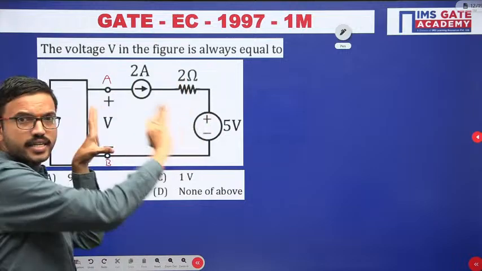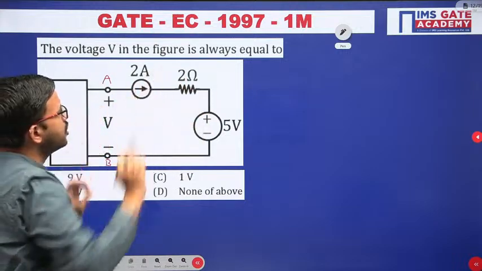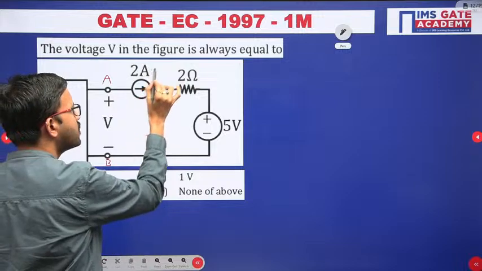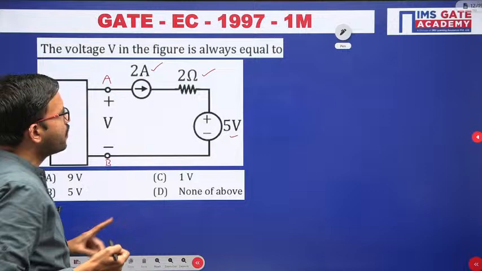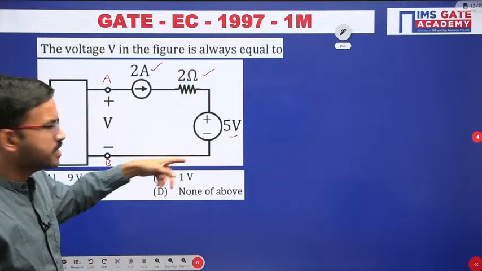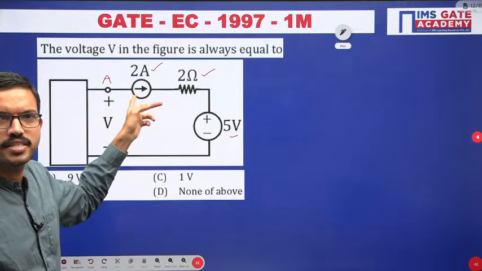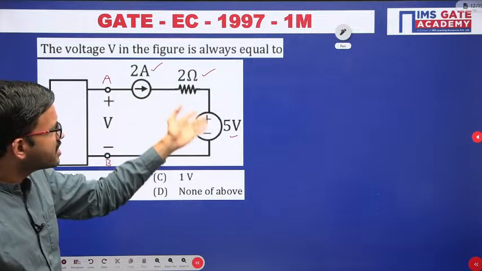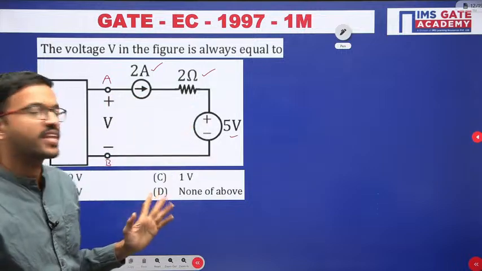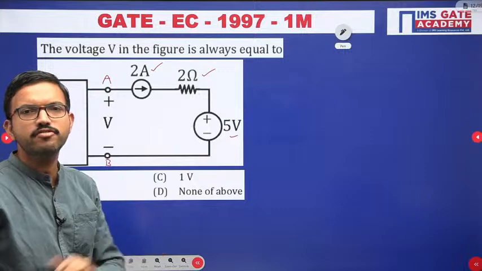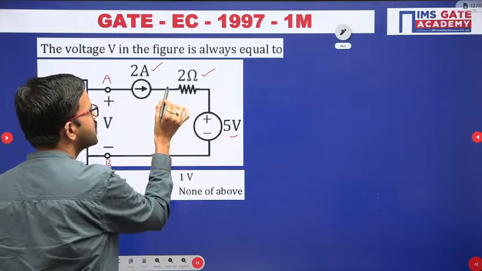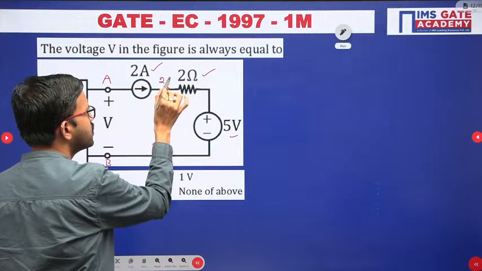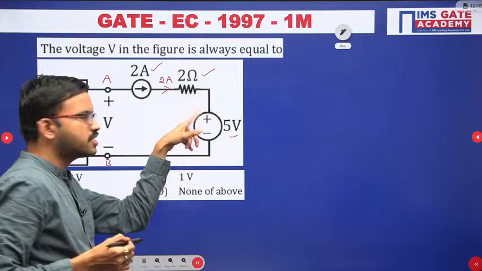So here you can observe on the right hand side, you have a 2 ampere source, a 2 ohm resistor, and a 5 volt source. How are these 3 elements connected? These 3 elements are connected in series. In series, the same current will flow. Since they have given 2 ampere, the same 2 ampere is flowing in this 2 ohm resistor, and the same 2 ampere is flowing in this 5 volt source.